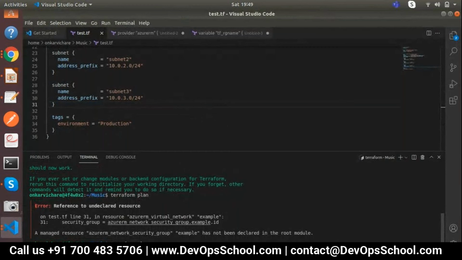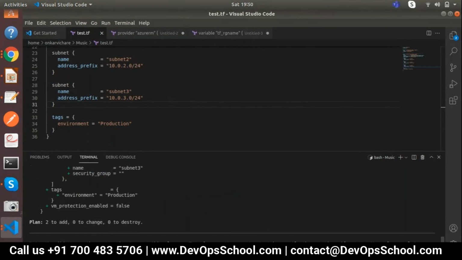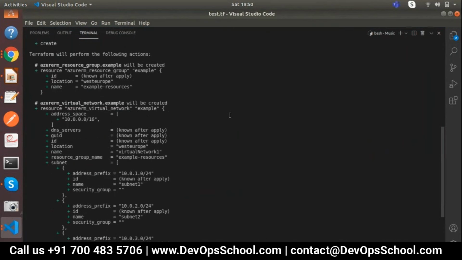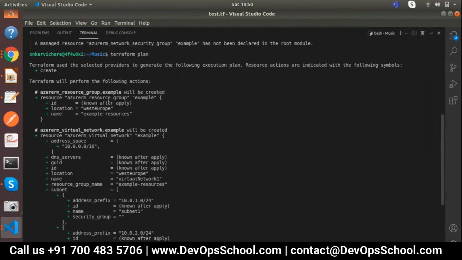Terraform plan. Let's see what's going on. Yep, it's successfully planned. Let's see what is exactly the plan, what it's going to deploy. Let's understand step by step. So first thing is resource group, it will be created with West Europe. Name is example resource. ID none, we haven't mentioned.